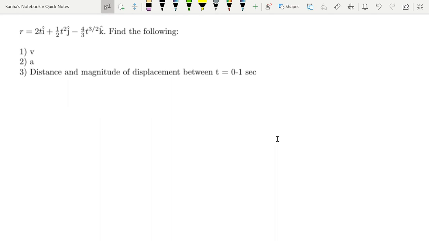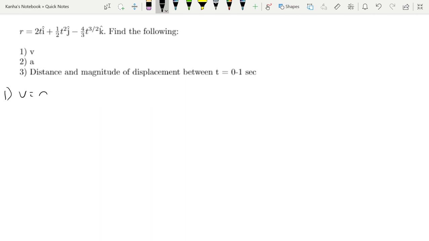The third part is what I would really want to stress upon, because this has been asked before in the JEE as well. So you need to be sure of what is the difference between distance and the magnitude of displacement. Let's first look at the velocity very quickly without wasting any time.